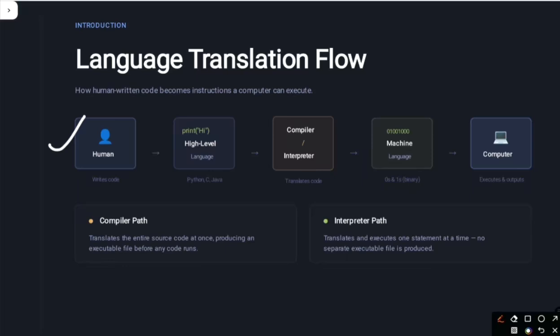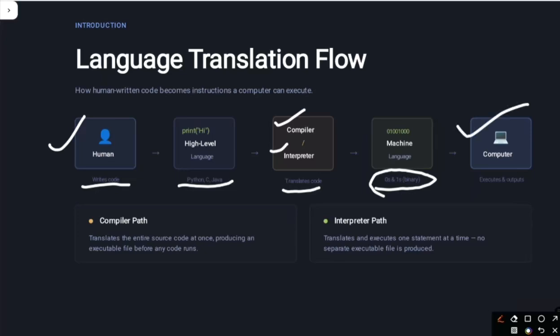Humans write the code in a high level language, that is Python, Java or C, whatever language you are interested in. Then the compiler or interpreter will translate the code. The code is translated into binary, meaning machine language, that is 0011. Then the computer gives us the output.